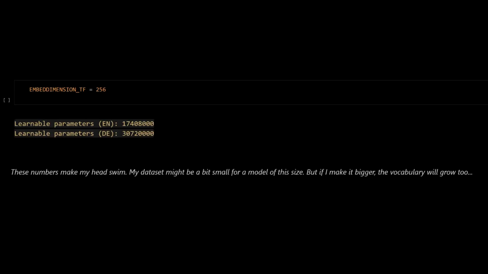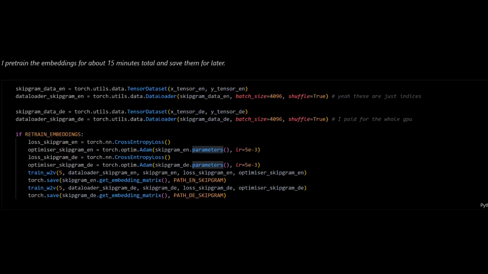Even in such a small dataset, we have enough distinct tokens to push our parameter counts into the tens of millions. I trained skipgram models for both the English and German half of the dataset for a combined total of 15 minutes. Now we have to build a transformer piece by piece. Luckily, I've been able to rely on some very nice example implementations. My favorite one was the Harvard annotated transformer.